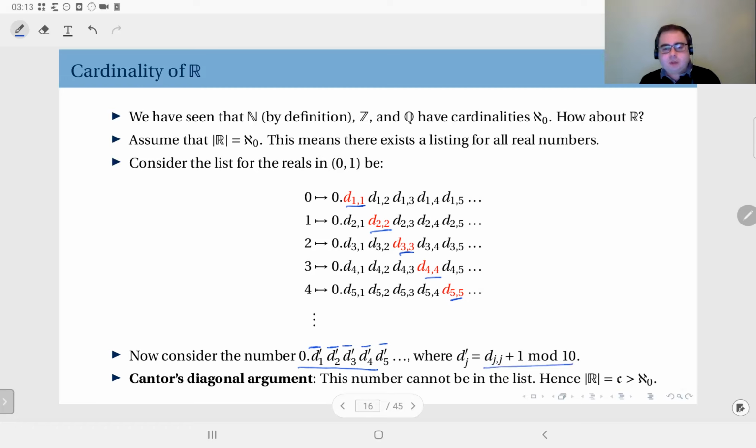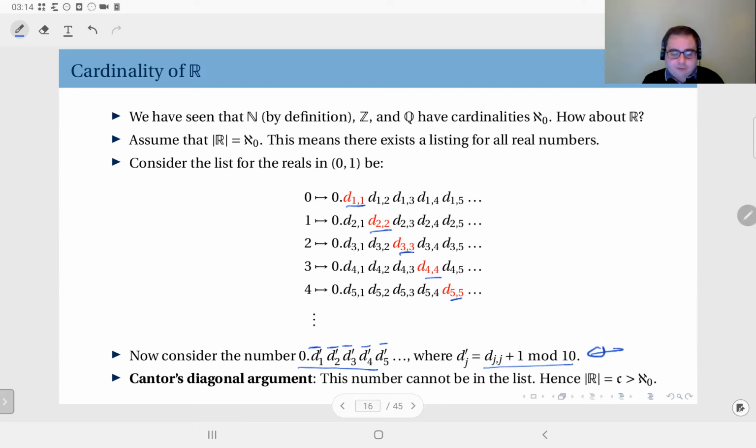It means you just increment the digit, and if it was 9, make it a 0. If it is 3, make it 4. If it is 6, make it 7. If it is 0, make it 1. If it is 8, make it 9. If it is 9, make it 0. That's it. It doesn't even have to be this. Just change it. That's the idea.